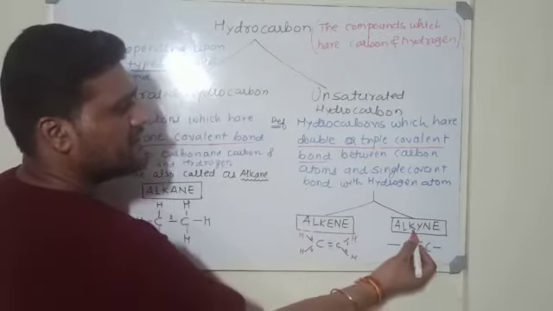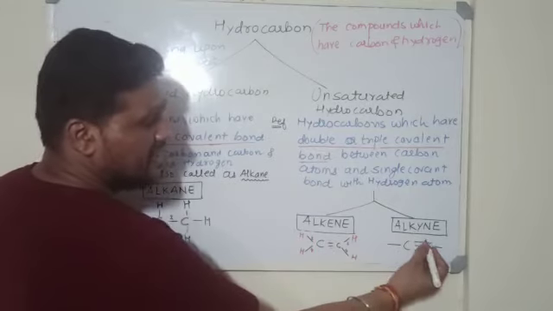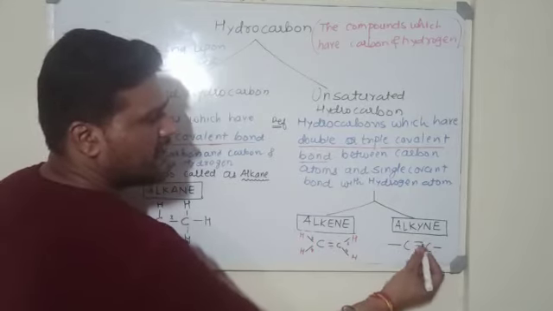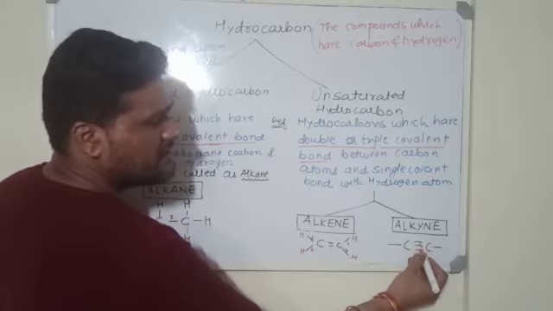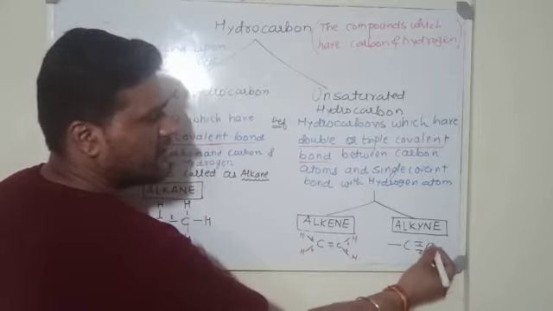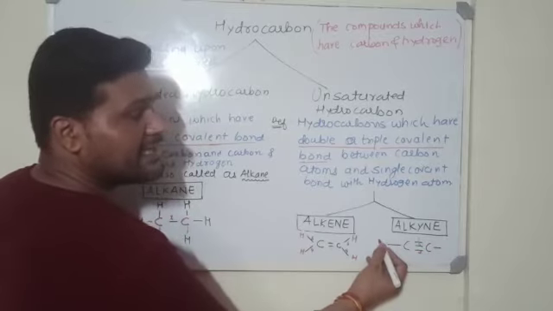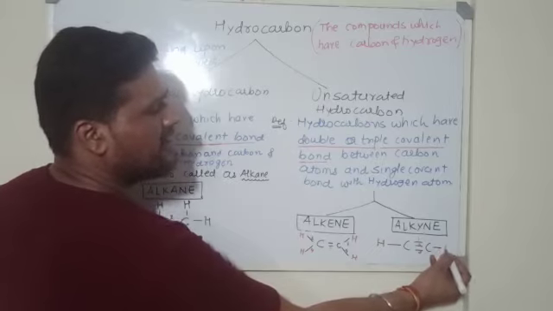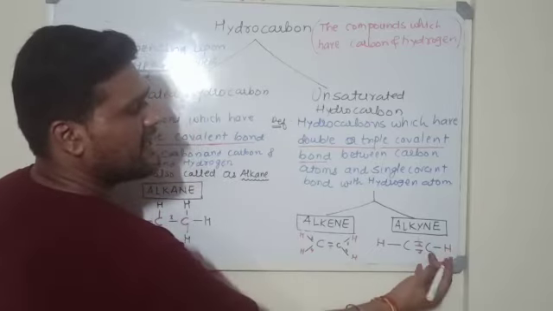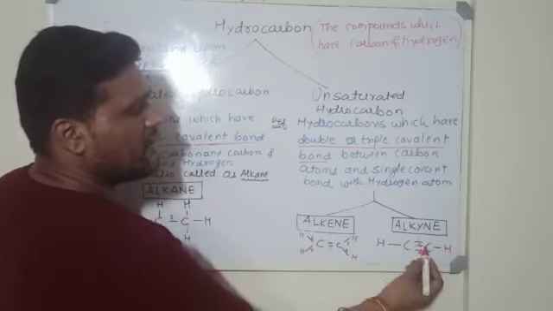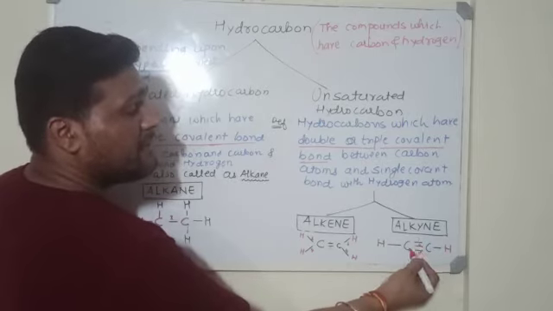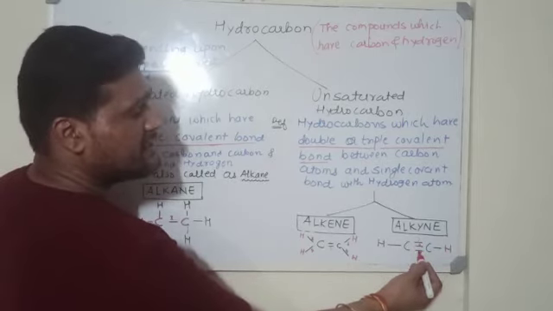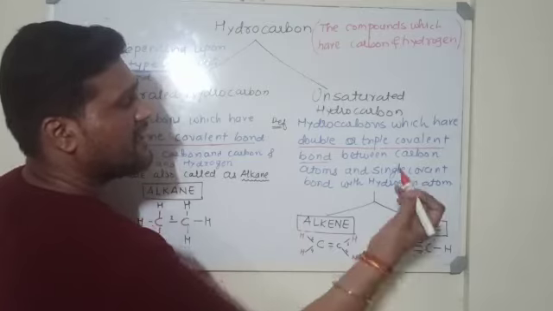Similarly in the alkynes, carbon-carbon triple bond is there: first bond, second bond and third bond. So ये तीन बॉन्ड हो गए. तो इन दोनों कार्बन को कितनी कितनी वैलेंसी फुलफिल करना है? सिंगल वैलेंसी फुलफिल करना है. तो it would be fulfilled by a single hydrogen here and a single hydrogen here. So these are again covalent bonds. So when there are three covalent bonds between the carbons, these are known as alkynes.